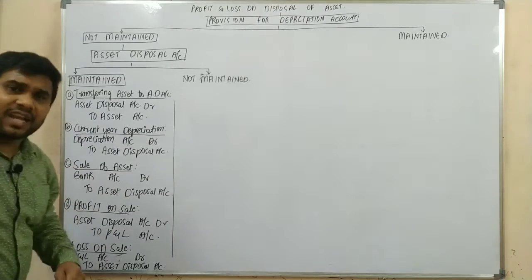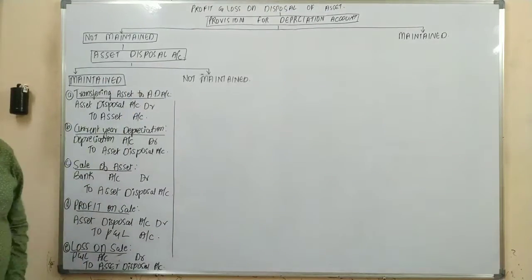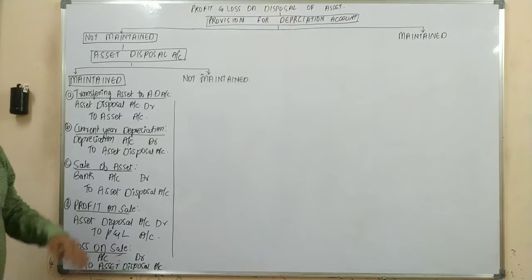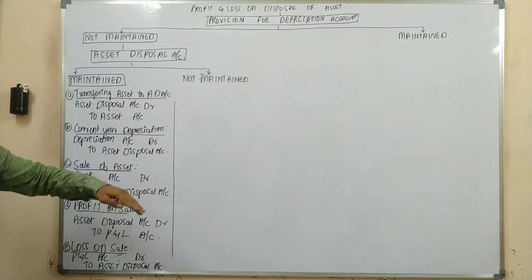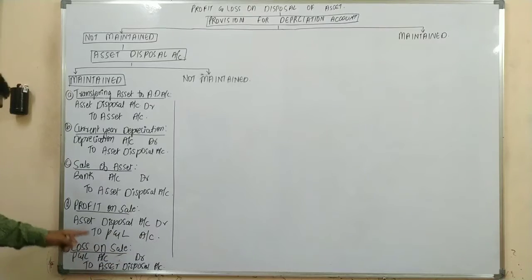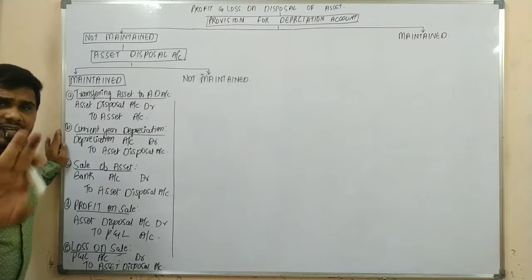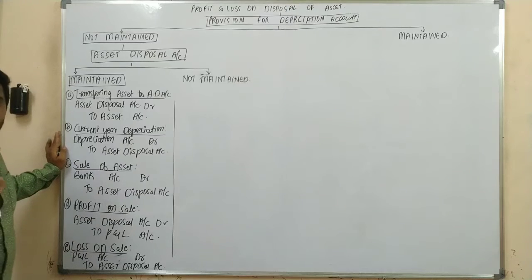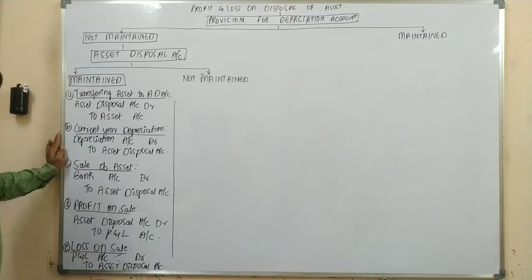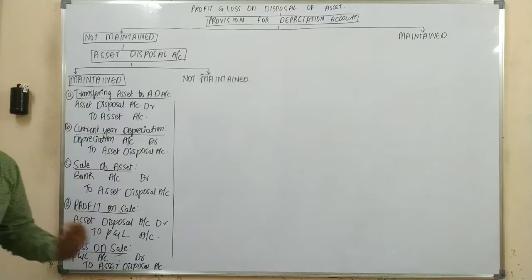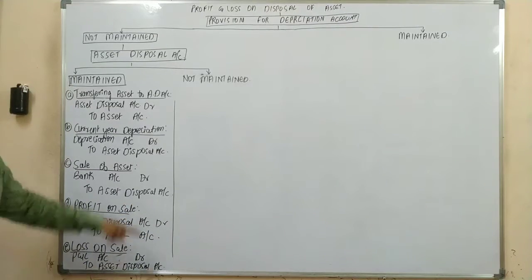Next one, sale of asset. Upon sale, in general, the journal entry would be bank or cash account debit to asset account. But as the asset account was already closed, instead of asset account, we are transferring it to a separate account called your asset disposal account. That's it. We are just replacing your asset with asset disposal account. Upon profit on sale, in general, the journal entry would be asset account debit to P&L account. But as the asset account was already closed, we are replacing the asset account with asset disposal account. That's it.